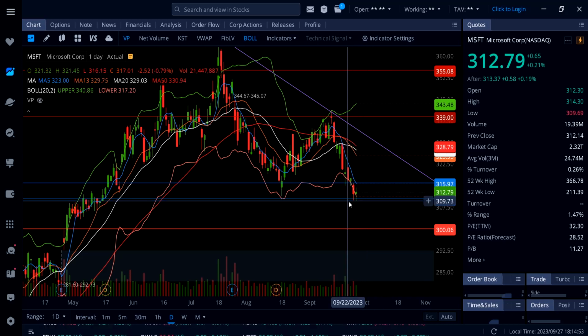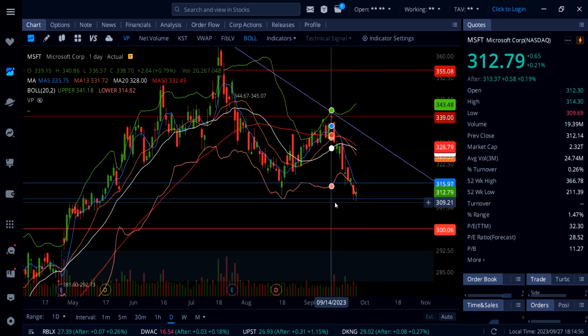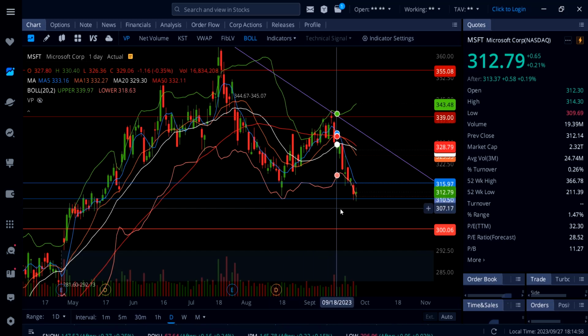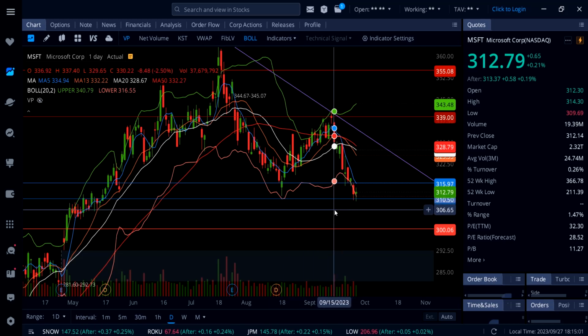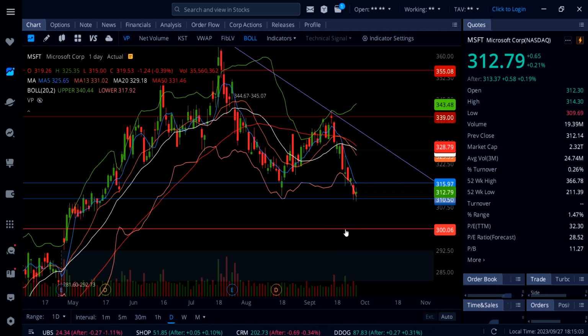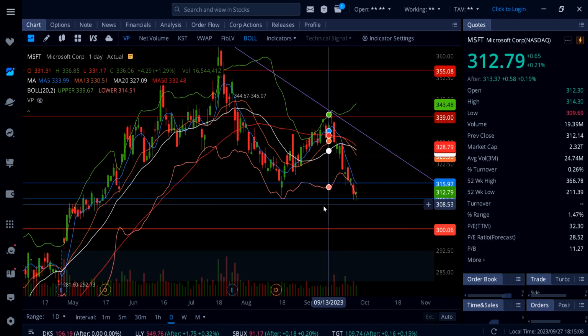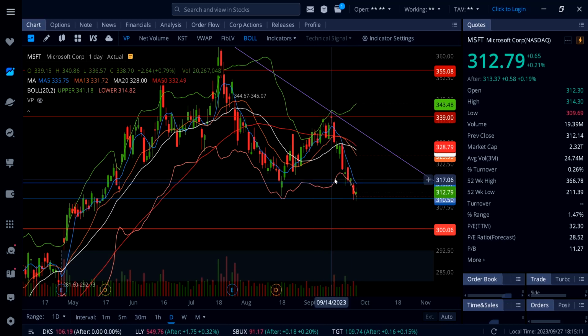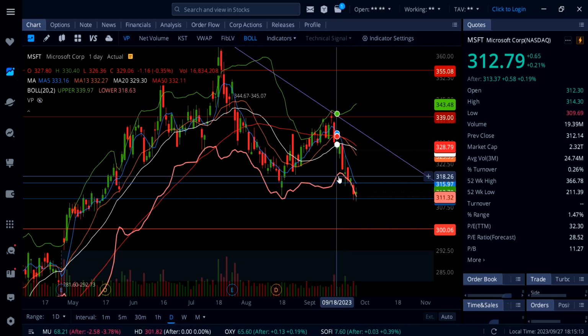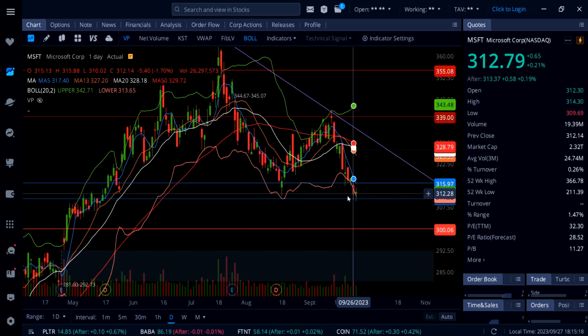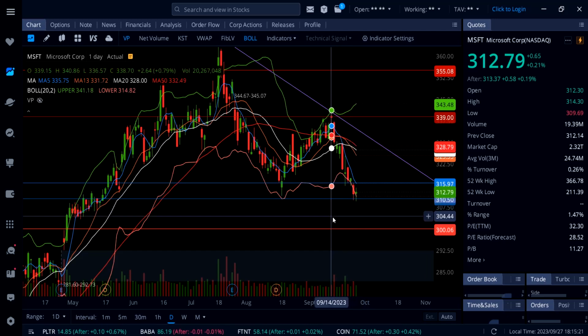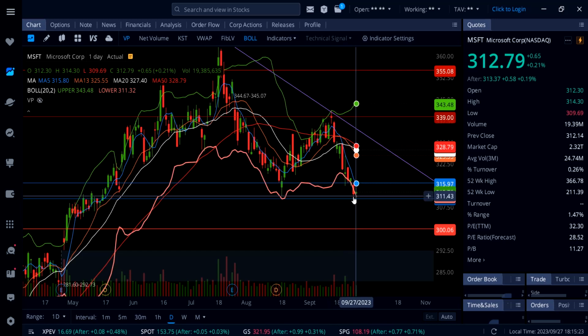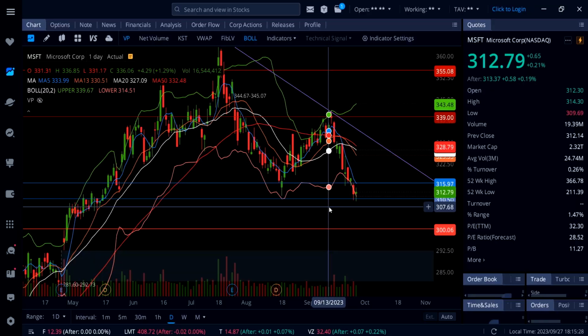This is going to be a key level to hold to the downside, 310.50, and if that gives up, it's all over. You're going to see Microsoft getting down to a flat 300, and that could be a big sell-off on Microsoft without a bounce. So far it's getting really oversold. Look at this, guys. Multiple days under the lower Bollinger Band on this daily chart and then getting a bounce. So I think at least a dead cat bounce here on Microsoft, possibly up to 316 and maybe even 325 at some point next week.